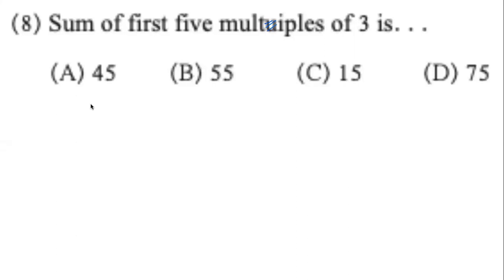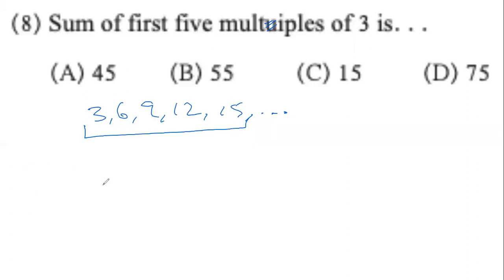What this AP is. Thank you, Khadija. 3, 6, 9, 12. Thank you. Got it, got the answer. 15. This is about knowing the multiplication table of 3. Now it says, tell us the sum of first 5. Right? Now it is up to us. How will we solve this?